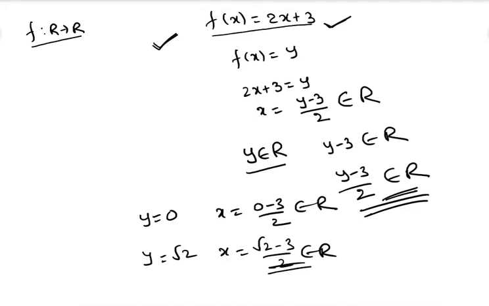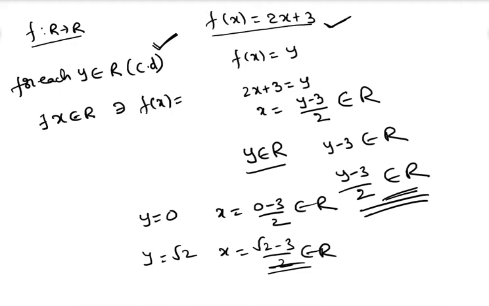That is the definition of an onto function. For each y belongs to R, where R is the codomain, there exists x belongs to R. What is R? The domain of the function, such that f of x is equal to y. Overall, its meaning is, for every element in this set, there must be a pre-image. That is the definition of an onto function.